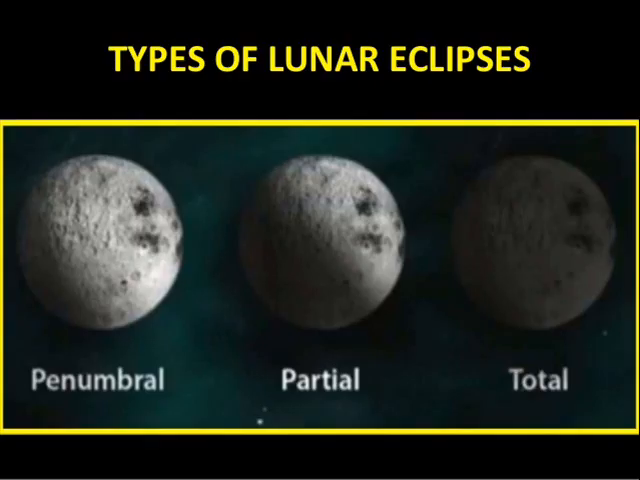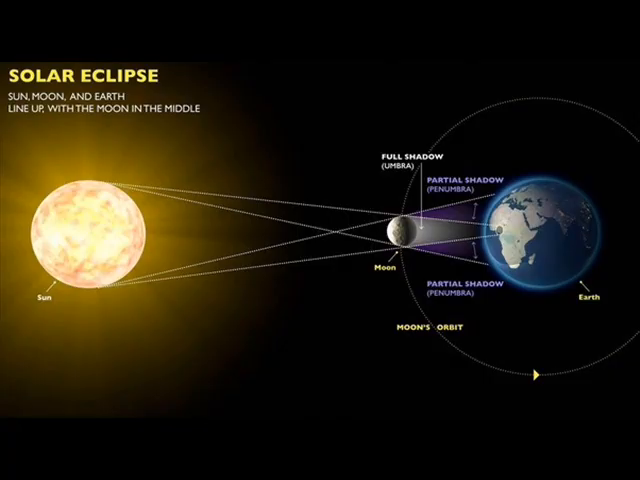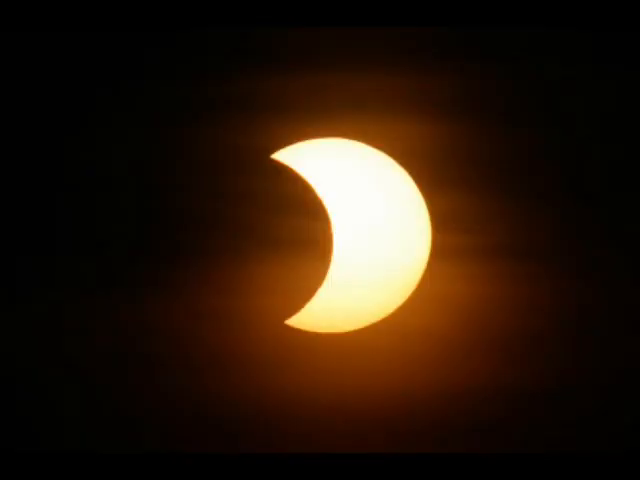There are two types of lunar eclipses. If the Moon is located in the umbra, it is called a total eclipse. If the Moon is located in the penumbra, it is called a partial eclipse. Solar eclipses occur when the Moon is between the Sun and the Earth, covering the Sun. There are three types of solar eclipses: partial eclipse, annular eclipse, and total eclipse.